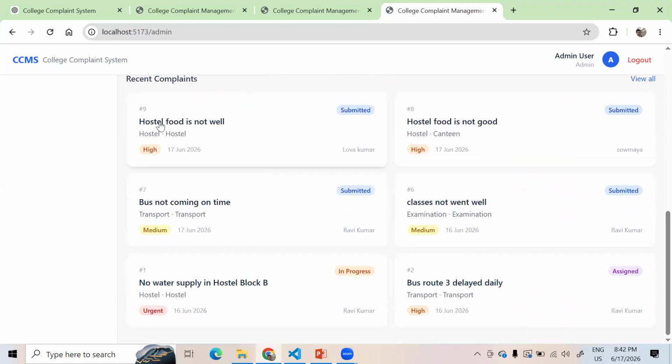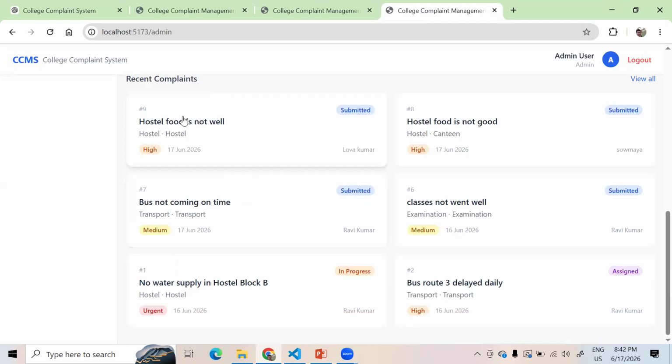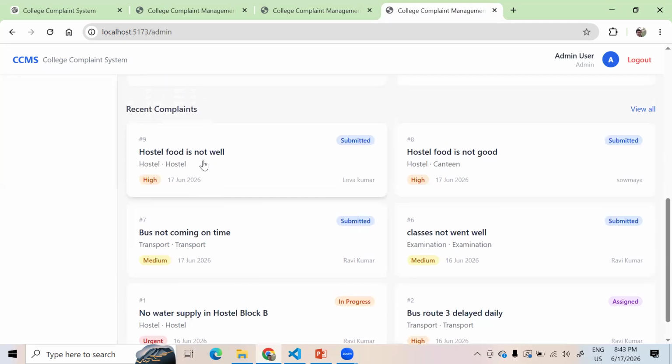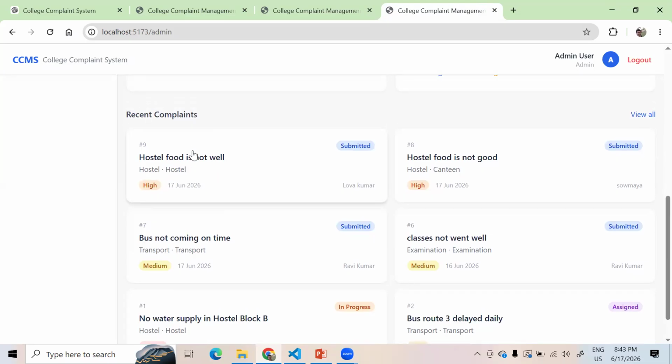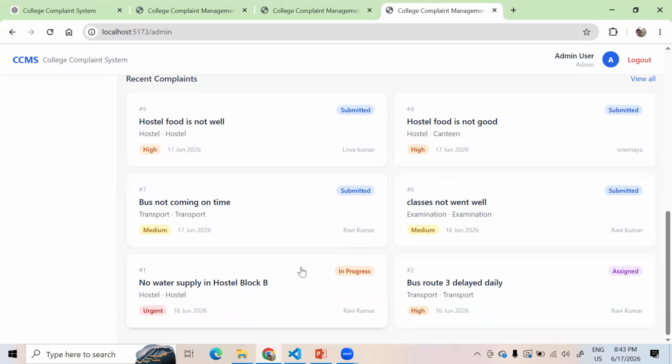So here the hostel food is not good, right? If you open this, let's see one by one. Hostel food is not good. Someone, I have created that one. So that's the reason it was showing here. Someone created it previously. Of course, I'm making some examples.